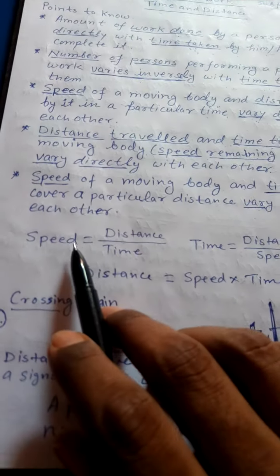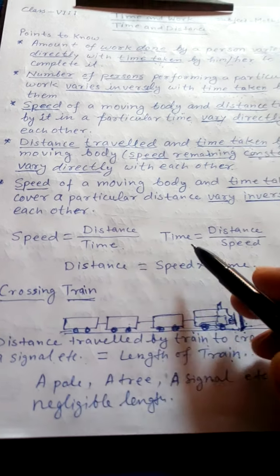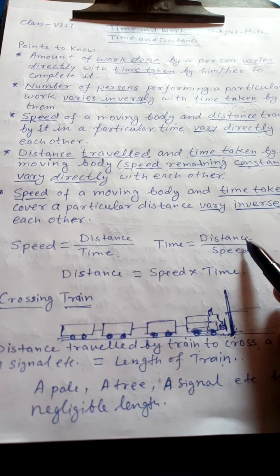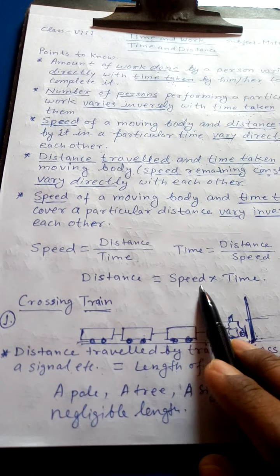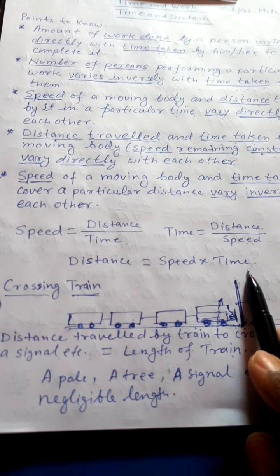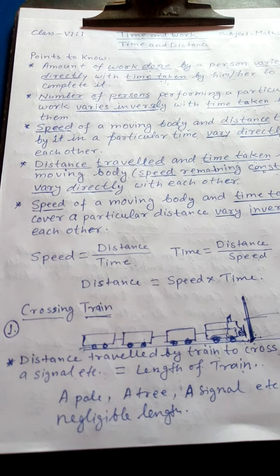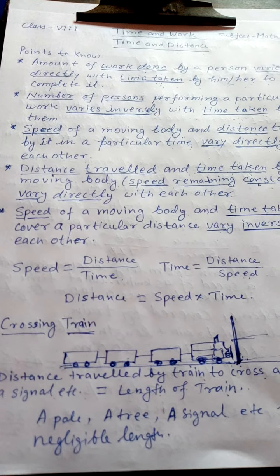Now, speed equal to distance by time, it is a formula. Time is also equal to distance by speed, and by both we can say that distance equal to speed into time. Now we have to talk about special fact about crossing train.